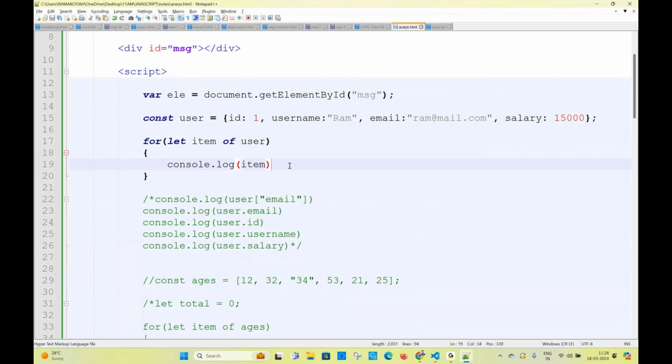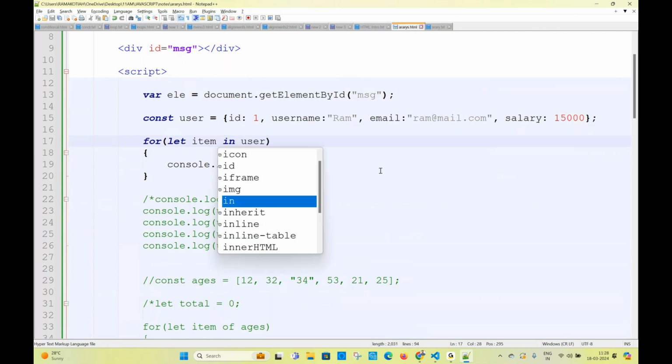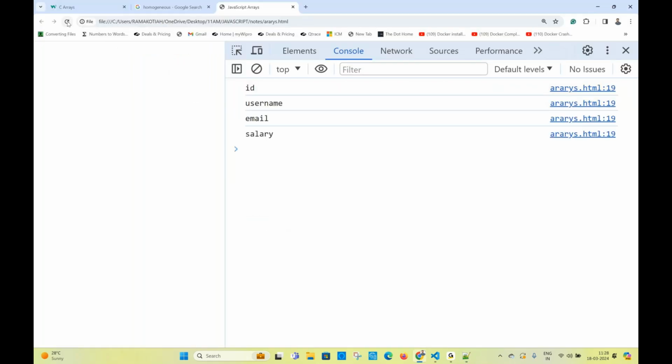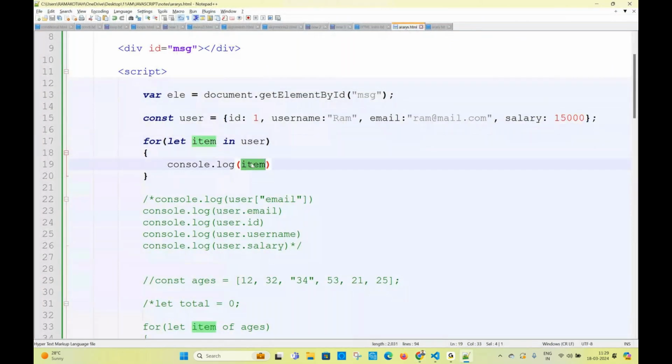Right. So this is going to be for in. You're writing what? For in. Now, if you refresh the page, what is the item? You're getting item. Item means what are you getting? You're getting the property or the value? Property. Then how do I get the value? Anybody tell me please?